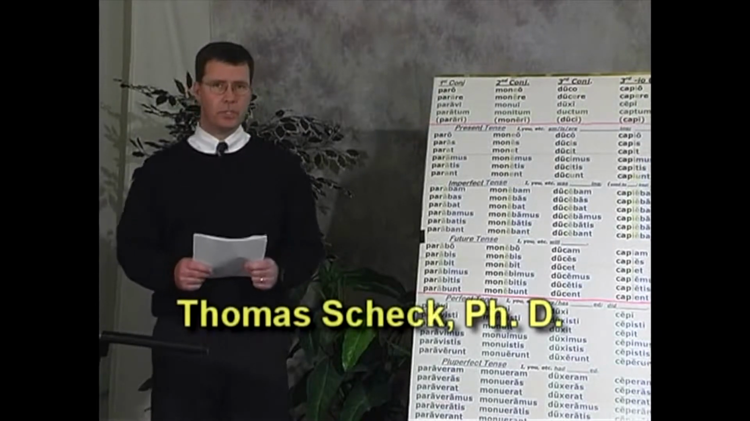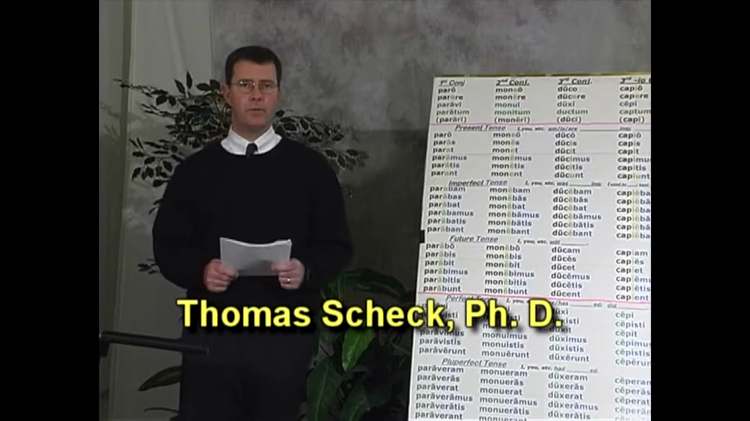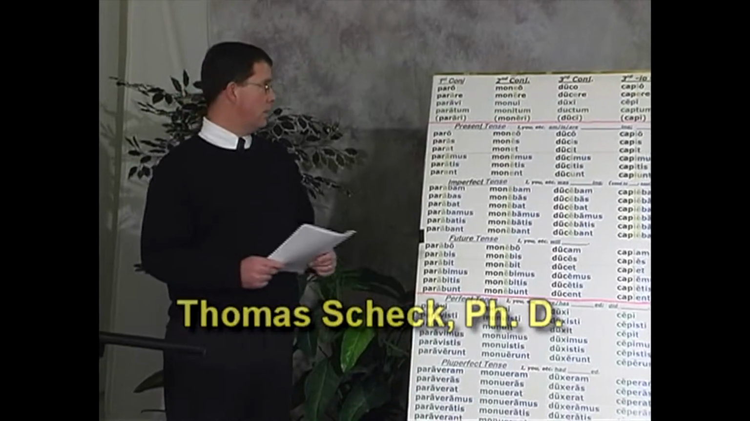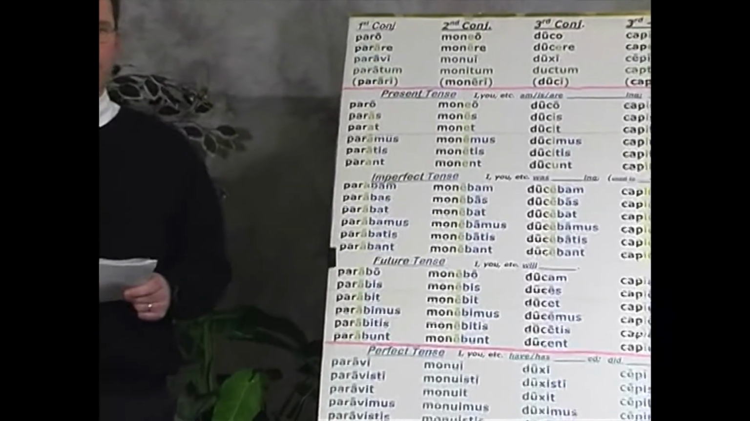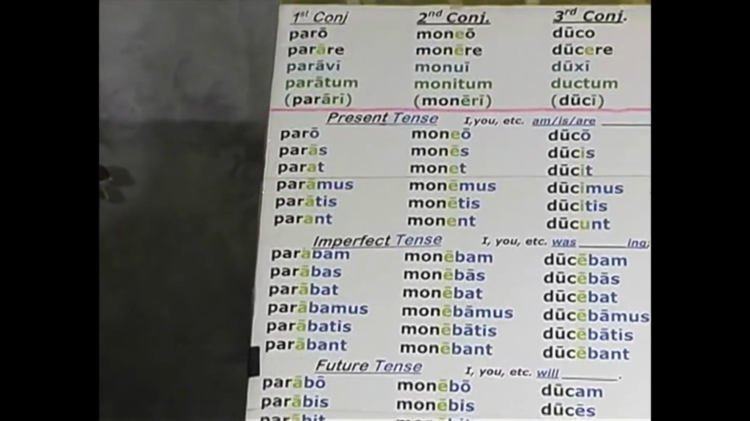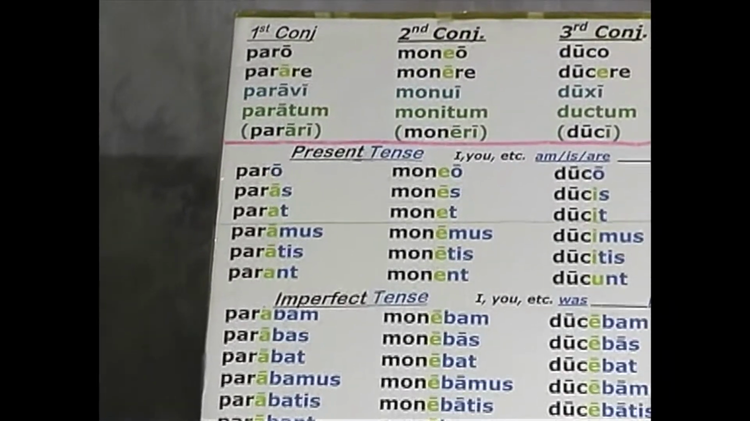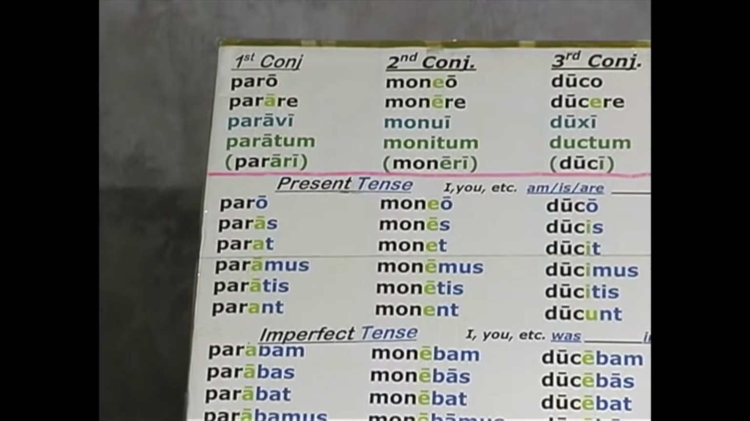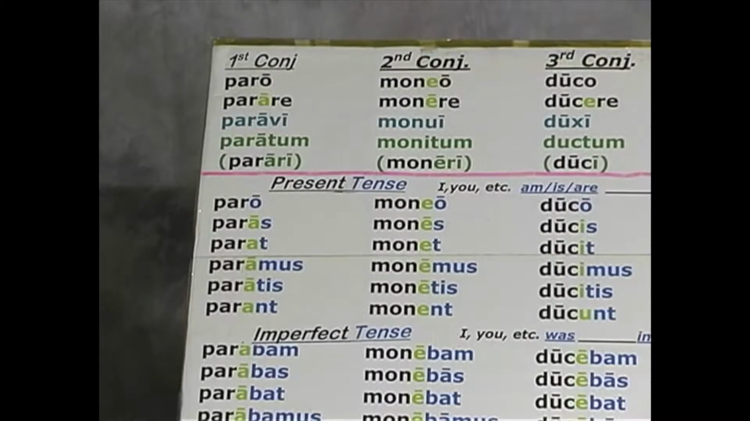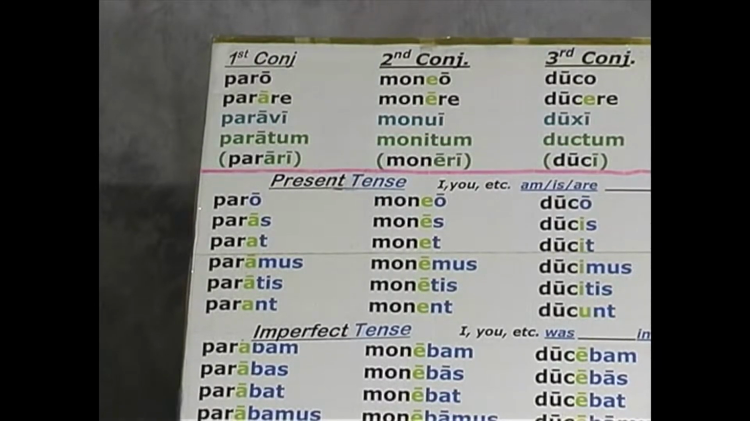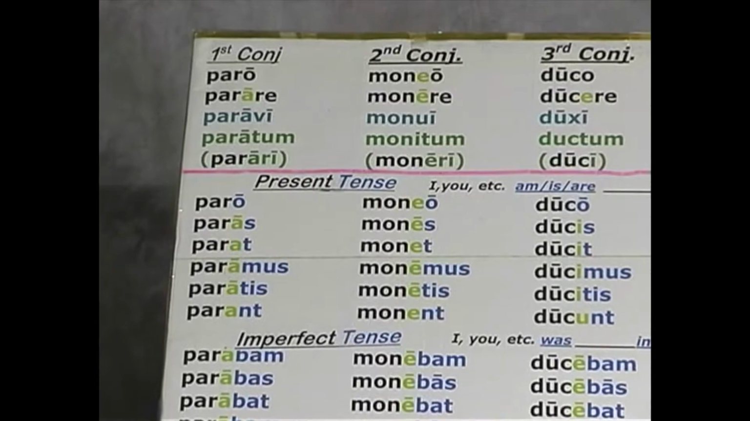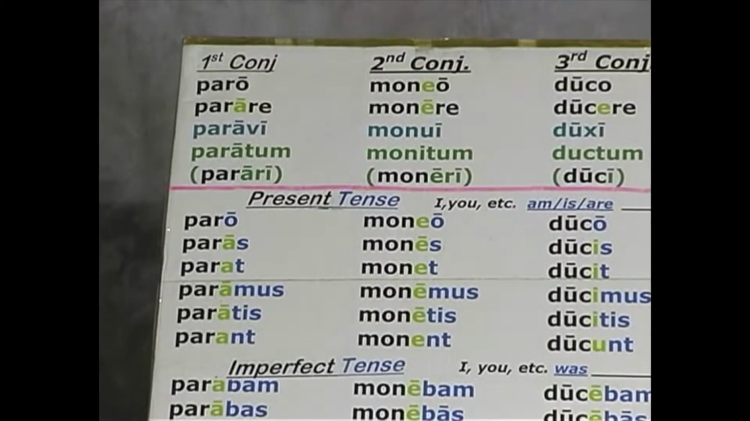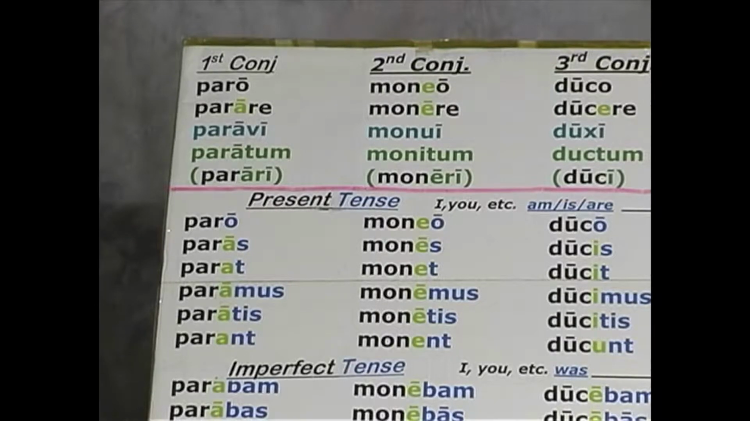I want to begin this third session by once again reviewing the principal parts of our model verbs. For the first conjugation, we're using the verb paro, I prepare. The four principal parts are paro, parare, paravi, paratum. Moneo is our model verb for the second conjugation, I warn. The four principal parts are moneo, monere, monui, monitum.